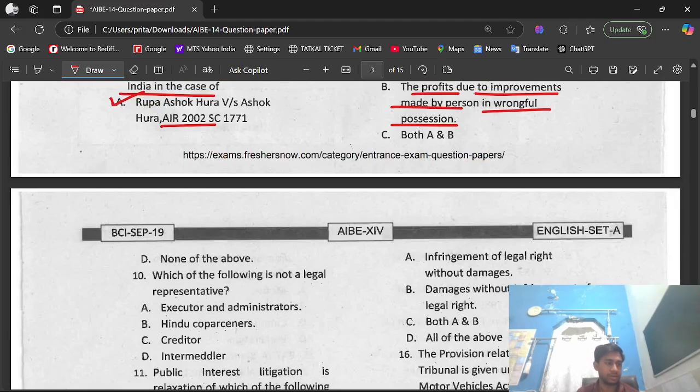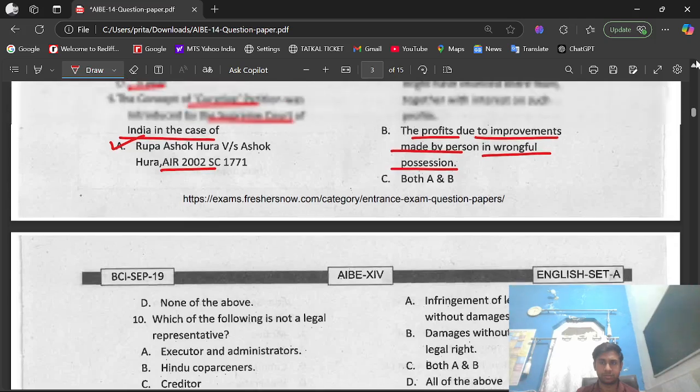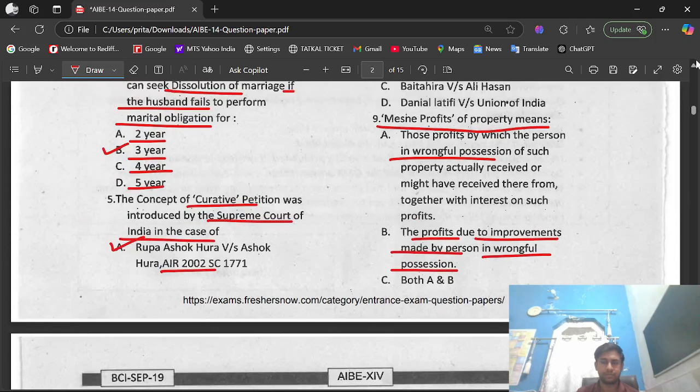The right option is option A, that is, those profits which the person in wrongful possession of such property actually received or might have received therefrom together with interest on such profits.